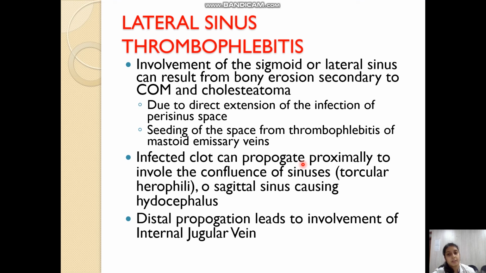Now this infected clot can propagate either proximally, upwards towards the brain, to involve the other sinuses, or it can go distally to involve the internal jugular vein. If the sagittal sinus or other sinuses are involved, then it can lead to hydrocephalus due to the increase in intracranial pressure.